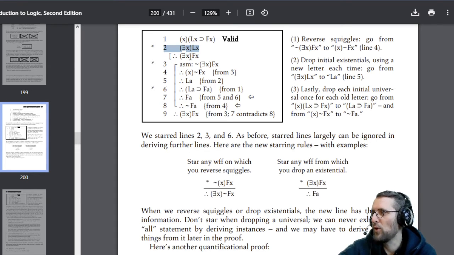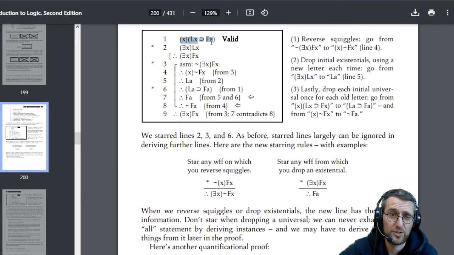However, for all statements, we don't have to start them off because we can always use further instances of A, B, C, D, E, F, G, because they say it's never exhaustible. I wonder why. Yeah, because we don't have a defined number of individuals in these statements. Yeah, and I think that's what it is.